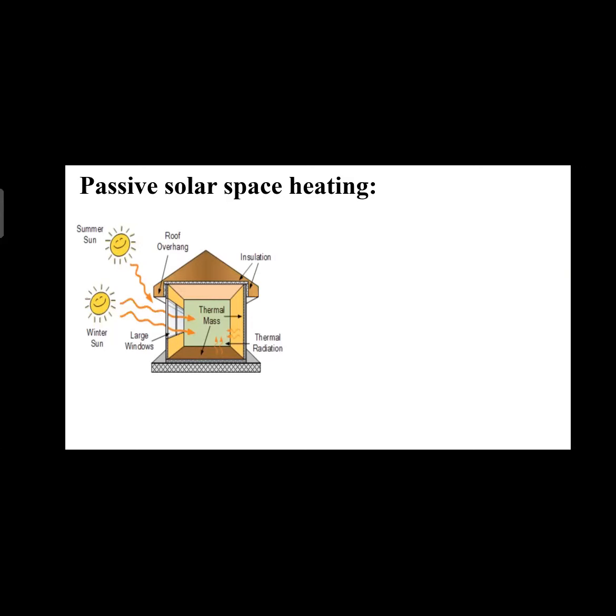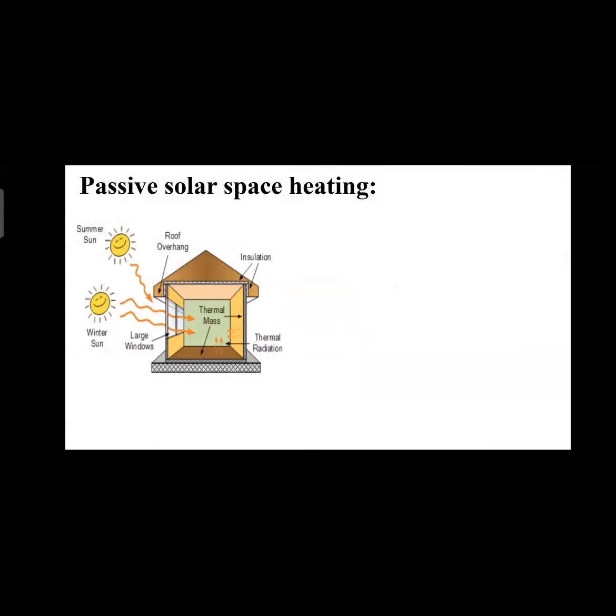In this way, you can make sure that during the summer season our house is a little bit cooler, and in the winter season the house is a little bit warmer. This type of thing is done in our Indian society also. We can see that in various windows we have put aluminum sheets to not allow the sun rays to come directly into our houses. In various windows we have seen that.